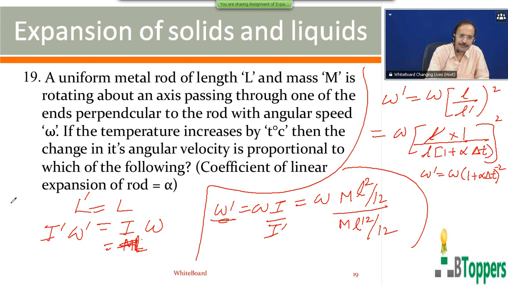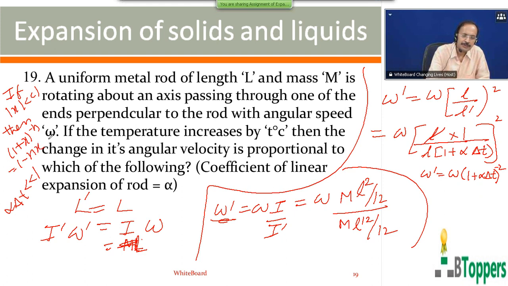Because the product alpha delta t will be definitely much smaller compared to 1, you can use the approximation based on the binomial theorem. That is, in general, if mod x is very small compared to 1, then (1 plus x) power minus n can be written as 1 minus nx, where n is an integer or rational number. So using this binomial approximation, you get 1 minus 2 alpha delta t.